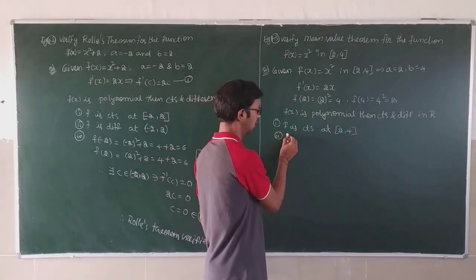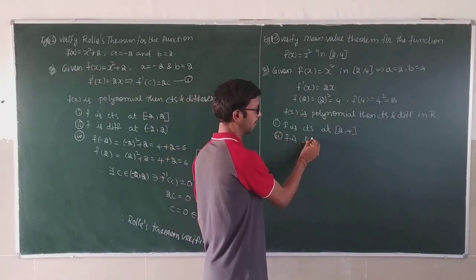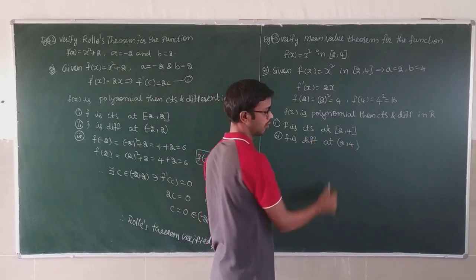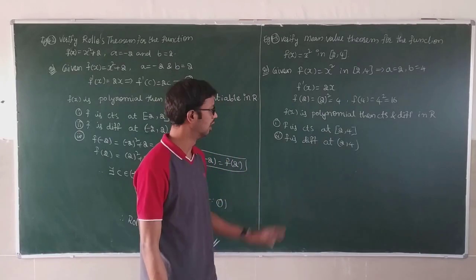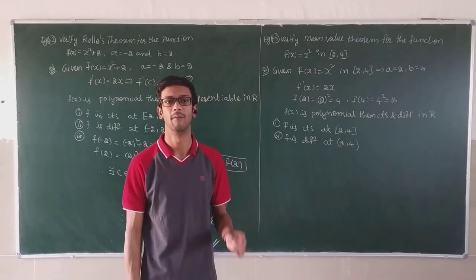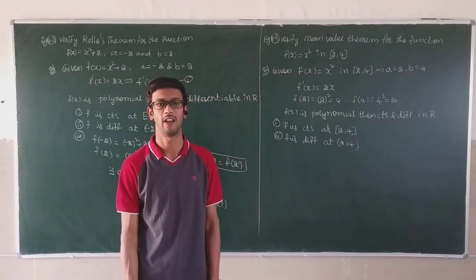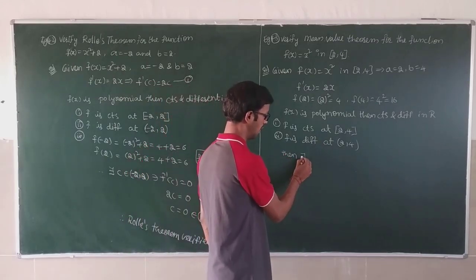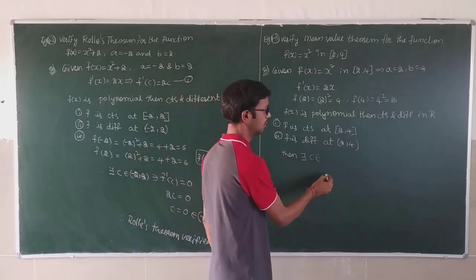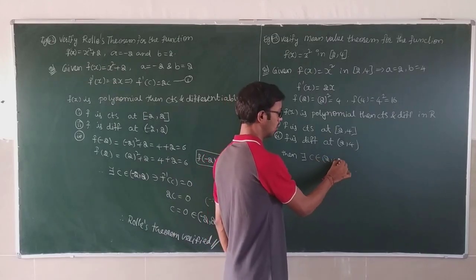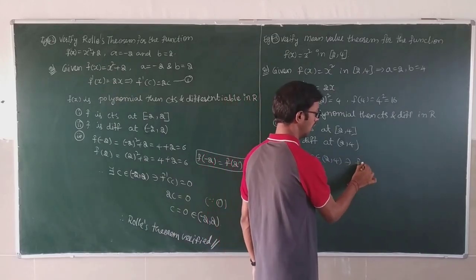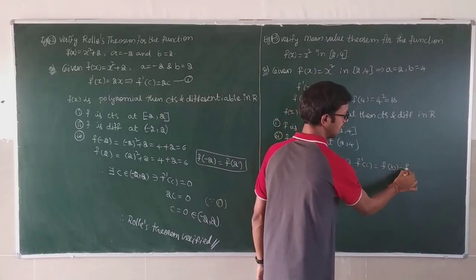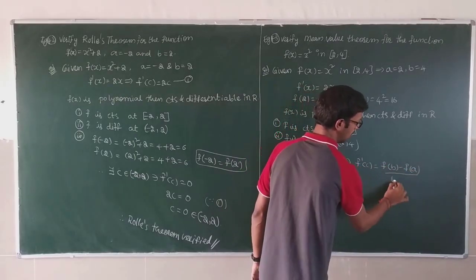Next, f is differentiable at the open interval 2 comma 4, endpoints not included. With these two conditions satisfied, for the mean value theorem, there exists C belonging to the open interval 2 comma 4 such that f dash of C is equal to f of b minus f of a by b minus a.